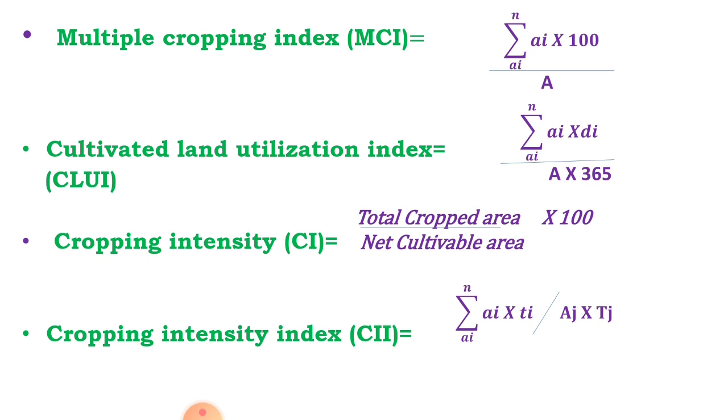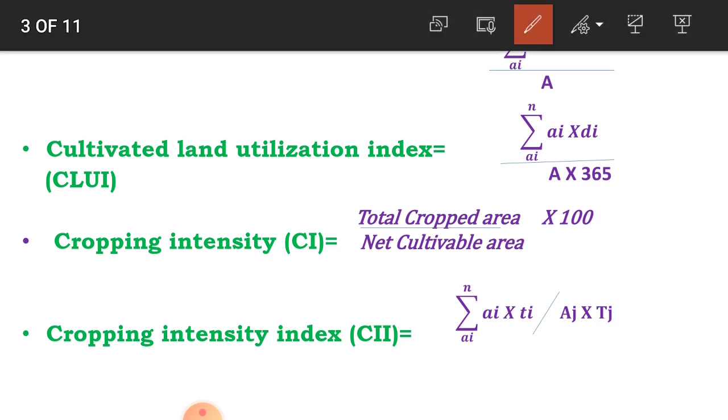This is the formula used for calculating the multiple cropping index.